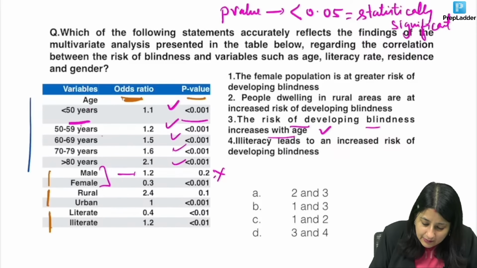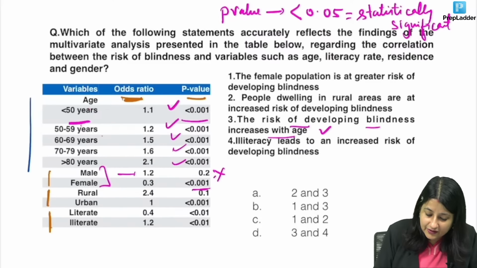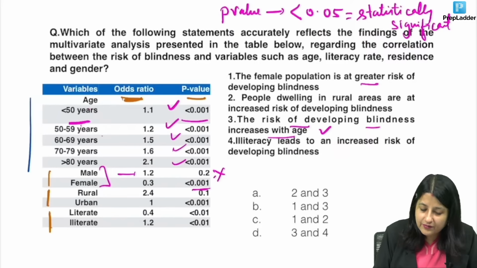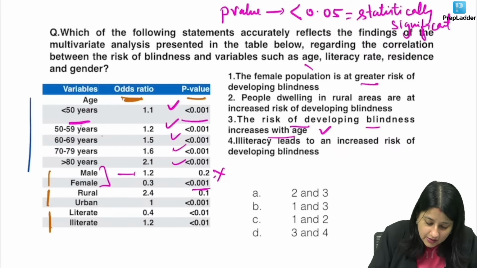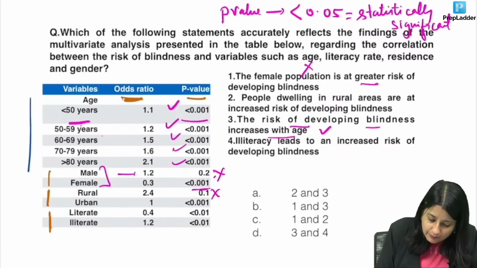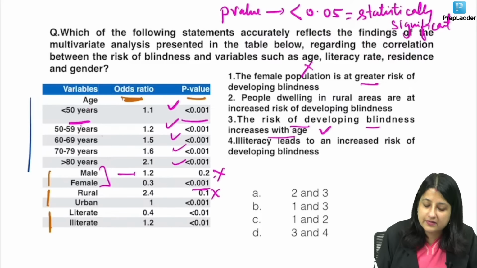Okay, female population, if you see less than 0.001, it is significant. So is she at greater risk of developing blindness? No, it is protective of blindness over here. So again, this one is gone. If you look at rural areas, people dwelling in rural areas, rural 0.01. So again, this is not significant.